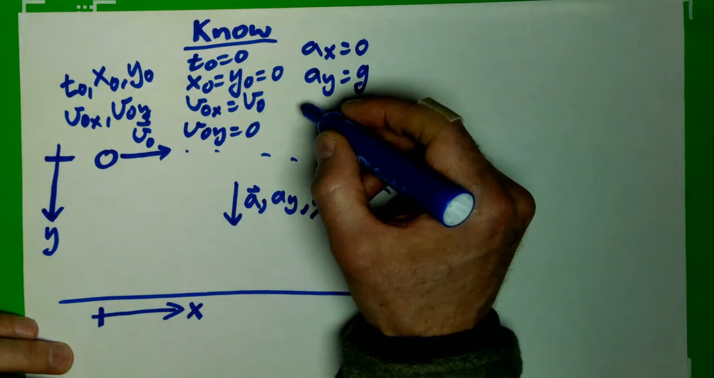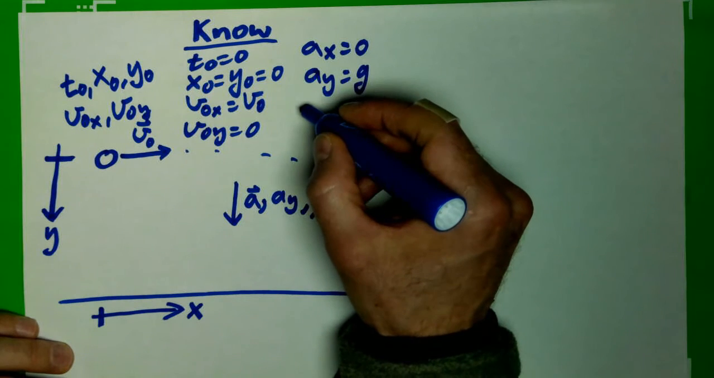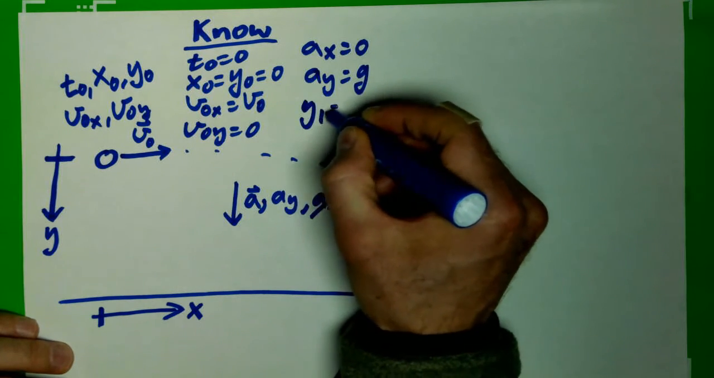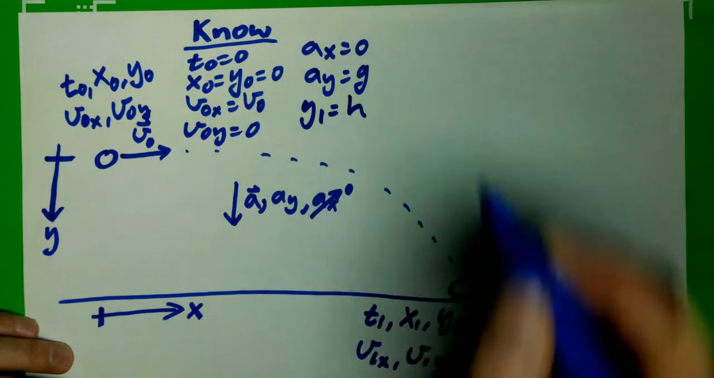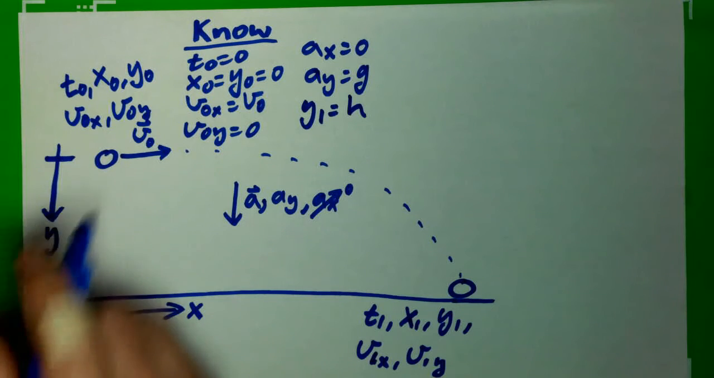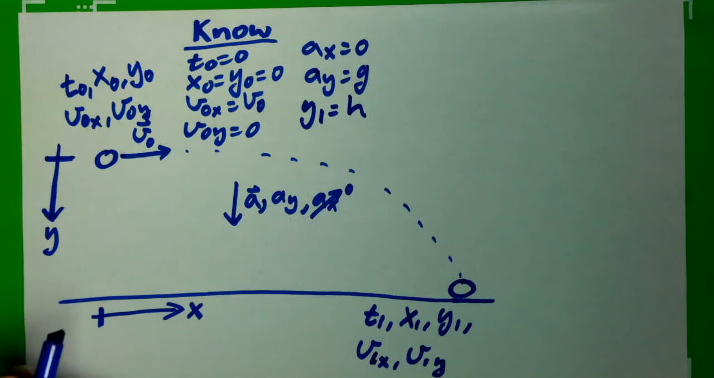Oh, I have to be careful here. y1, let's call it an h. I was about to say y0, but we already have a y0. So we'll call it an h. So that's the height that I dropped it at.